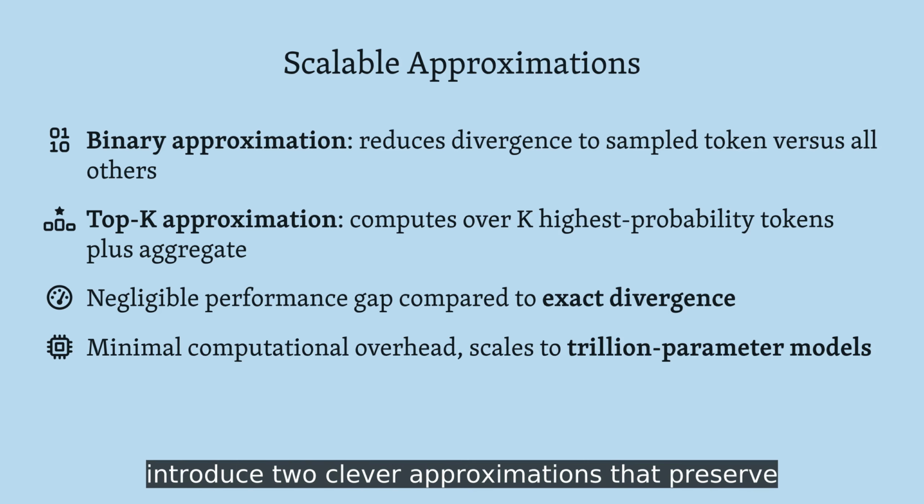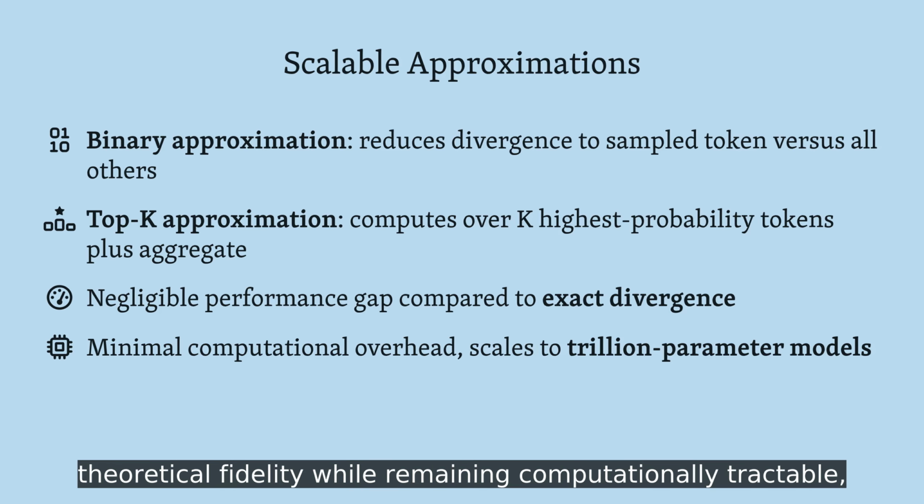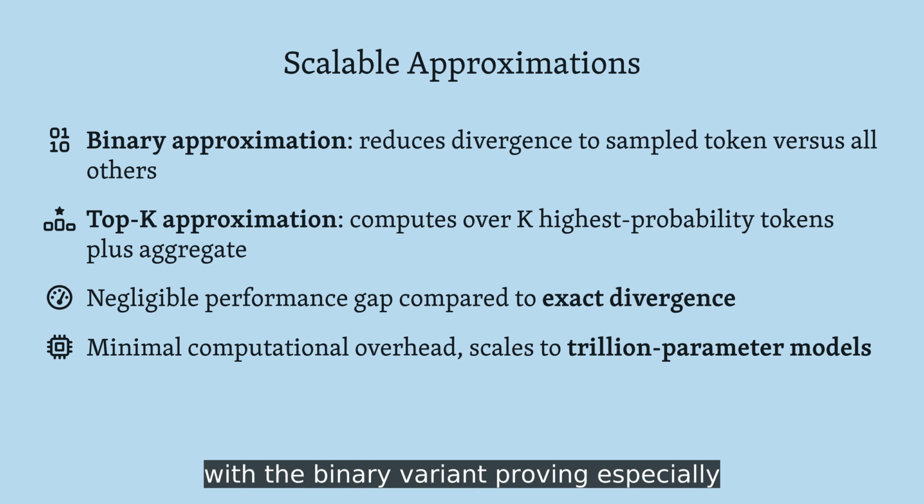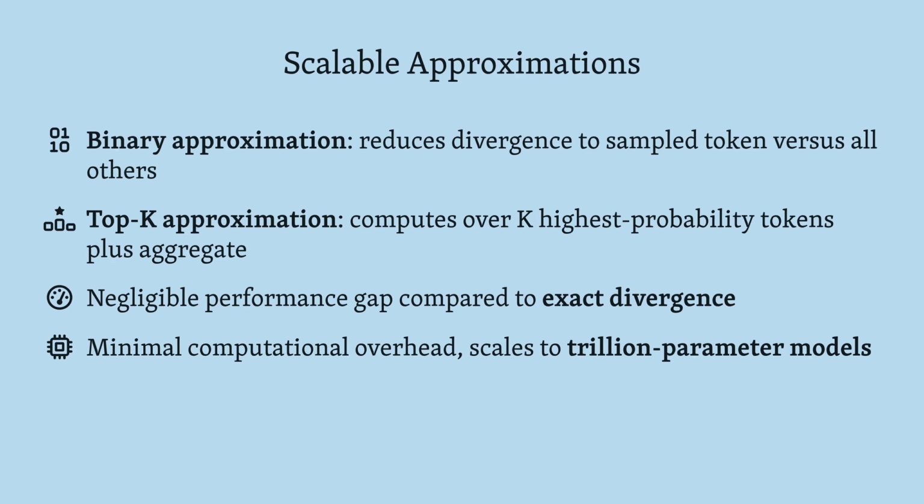Computing exact divergence over entire vocabularies would be prohibitively expensive. The authors introduced two clever approximations that preserve theoretical fidelity while remaining computationally tractable, with the binary variant proving especially efficient for deployment at scale.